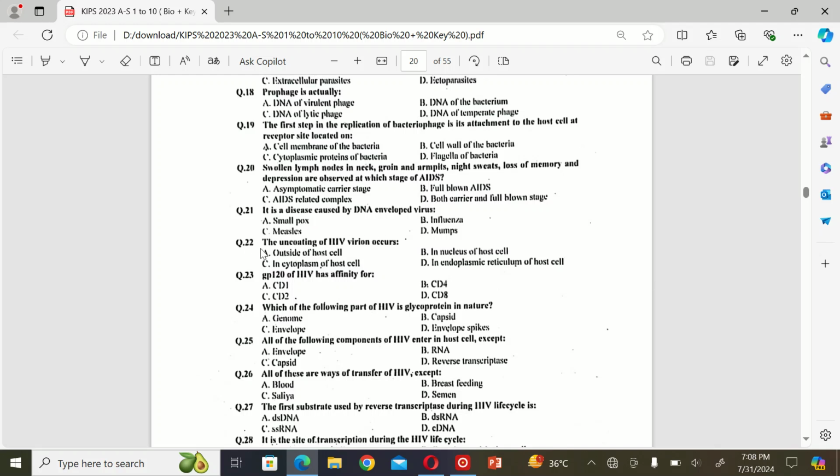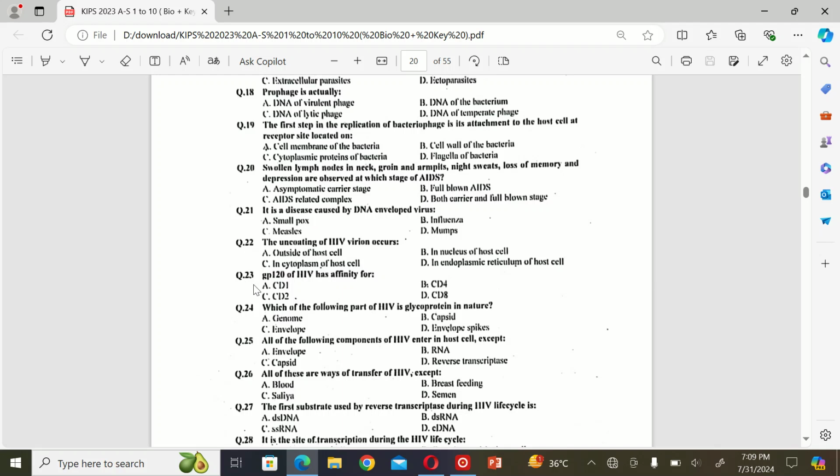Smallpox. The next MCQ: the uncoating of HIV virion occurs A. outside of host cell, B. in nucleus of host cell, C. in cytoplasm of host cell, and D. in endoplasmic reticulum of host cell. So the correct option is C. In cytoplasm of host cell.